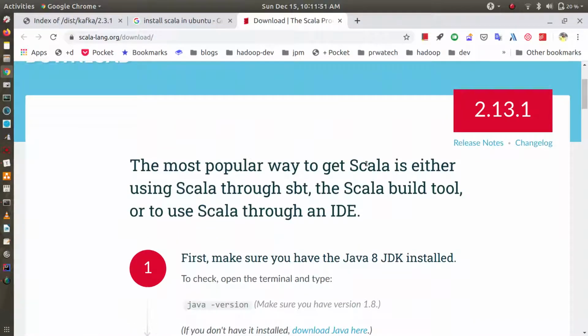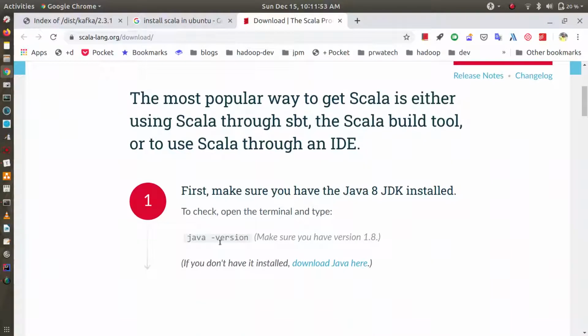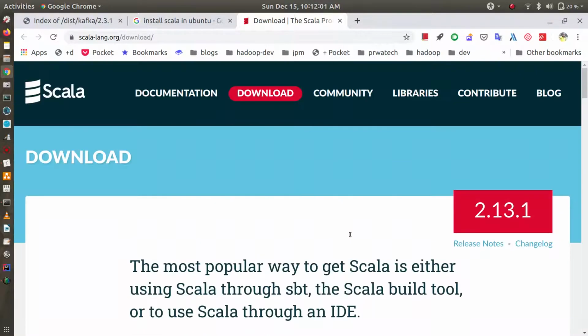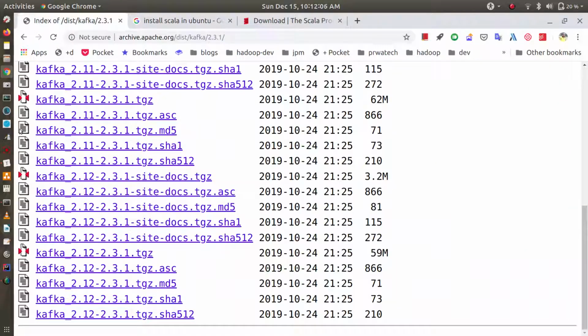Now, Java: obviously Scala is based on the JVM, so Java has to be installed. Version 1.8 is recommended. I have Scala version 2.11, so I will download this file and install.